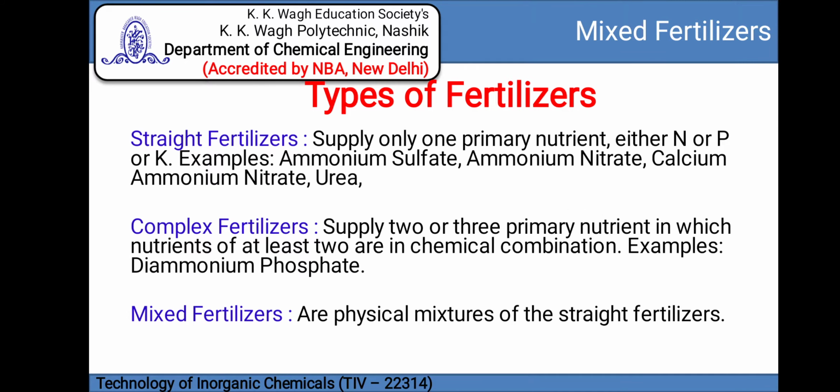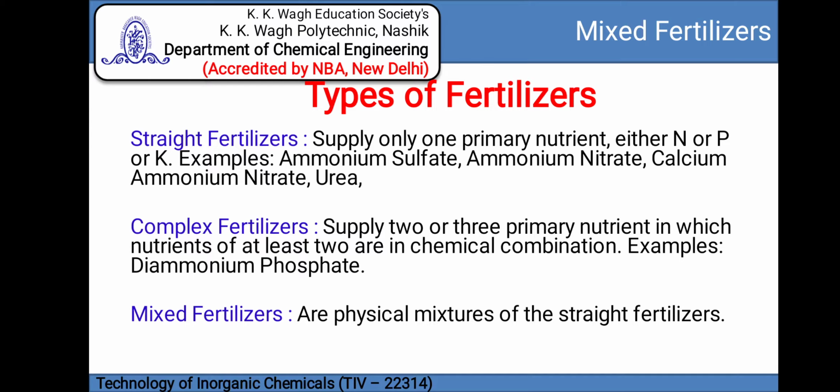Basically, there are three types of fertilizers. First one is straight fertilizer, complex fertilizers, and mixed fertilizers. The meaning of straight fertilizer is that out of three primary nutrients of soil or crop, only one is present in that fertilizer.